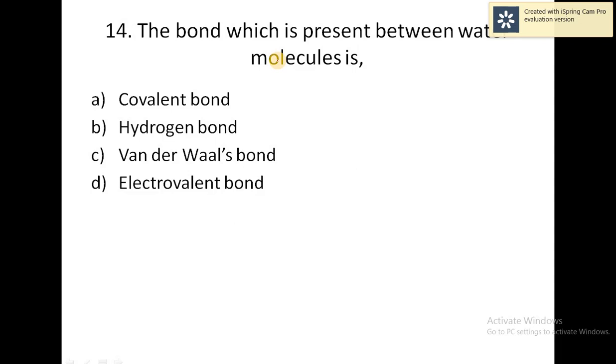So the next question. The three basic components of an atom are what? We know that normally an atom consists of protons, electrons, neutrons. At the center of the atom it consists of protons and neutrons, and outside the atom it contains electrons. So it's a very easy question. Option D is the correct answer. So going to the next question.